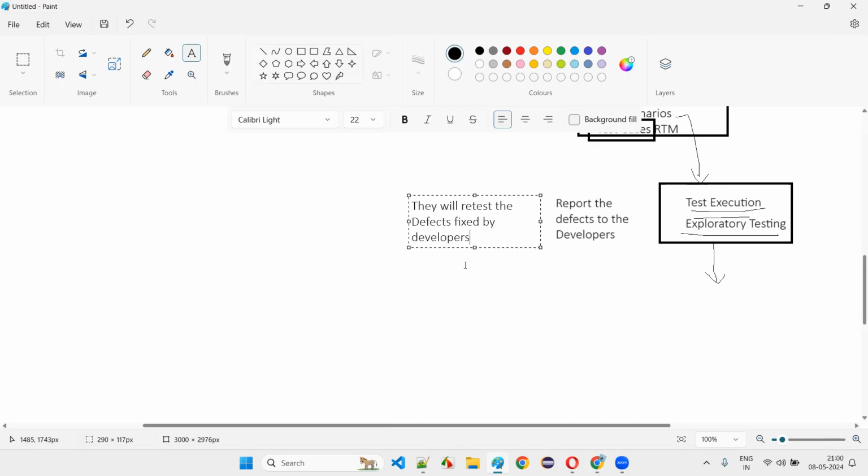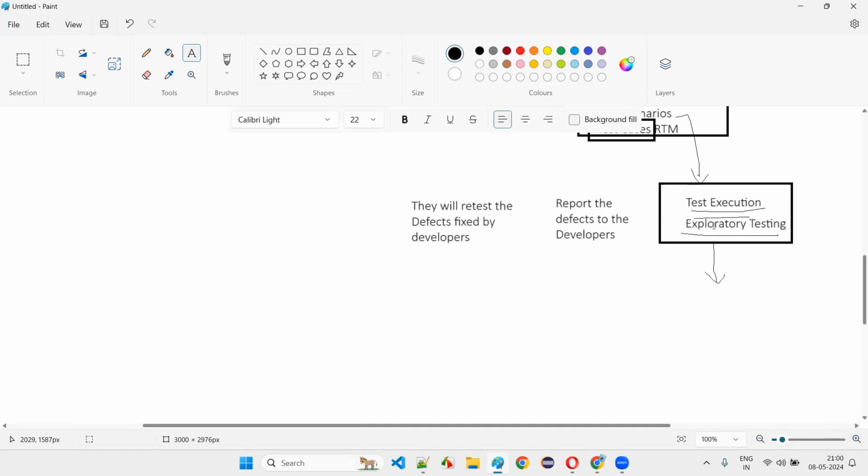So the main intention of the test execution phase is to report the defects, get them fixed by developers, and confirm that the defects are really fixed so that the quality of the software will improve. Not with an intention of fighting with the developer, but with an intention of getting a quality software created.